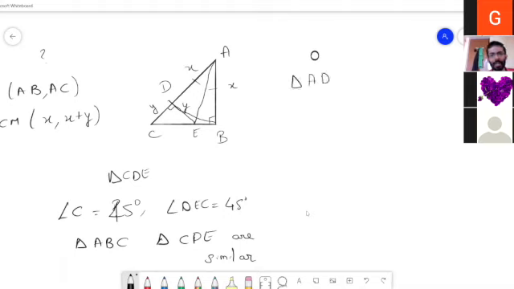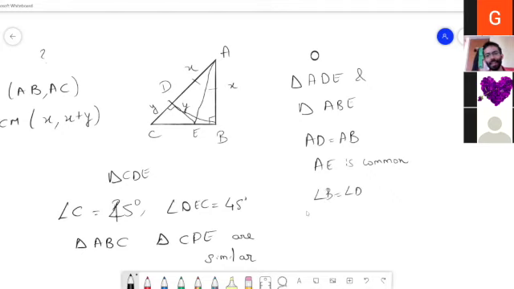Triangle ADE and triangle ABE. We see that AD and AB are equal. A is common, and angle D is equal to angle B. Both are 90 degrees.